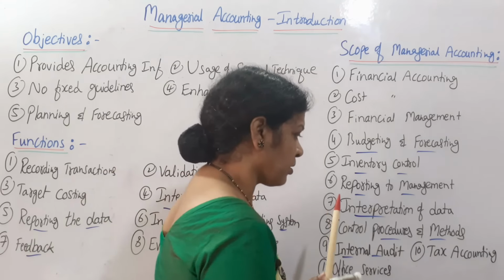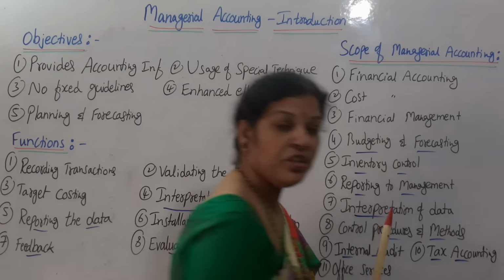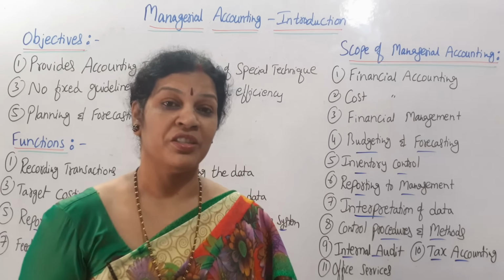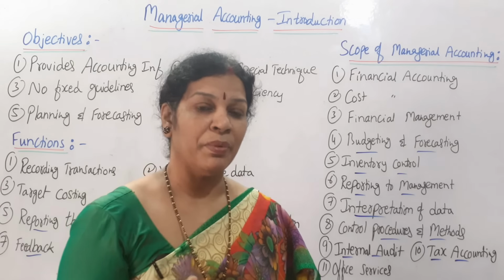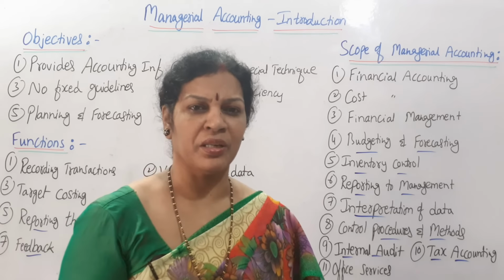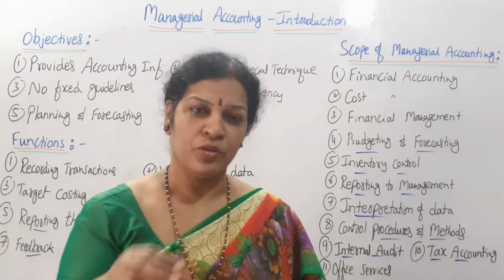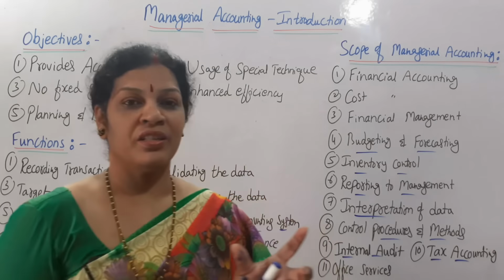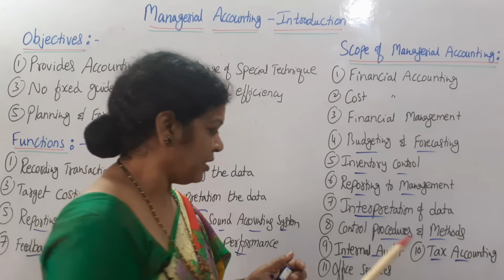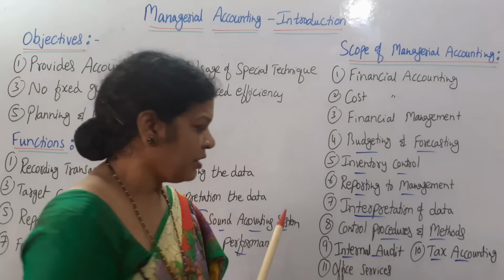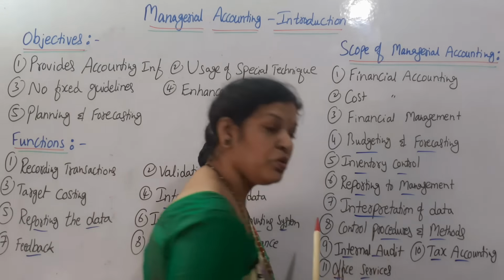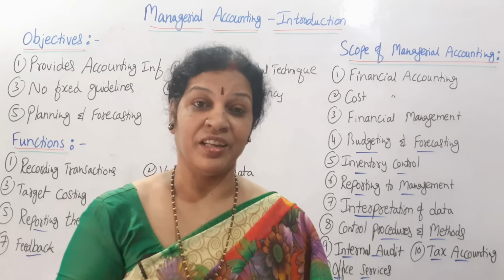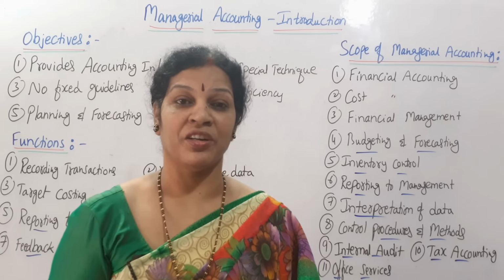And in the same way, tax accounting. Managerial accounting is also going to consider the tax procedure. How much is their tax, and in which department how much we have to pay. We have discussed income tax already, a few acts. So how to proceed with it. All these things we also consider as the scope of managerial accounting. In the same way, office services, the main office services which are useful for all the departments, everything they consider. Then after that they prepare this managerial accounting.